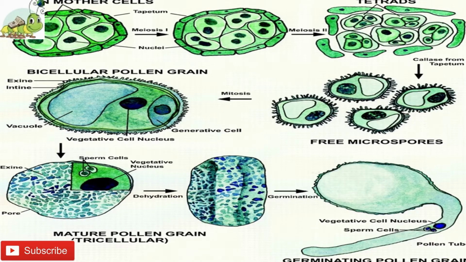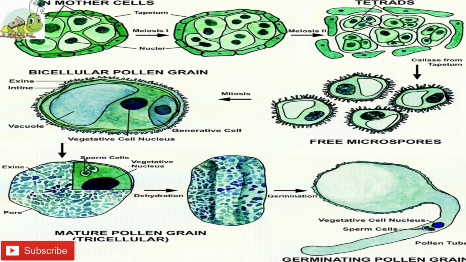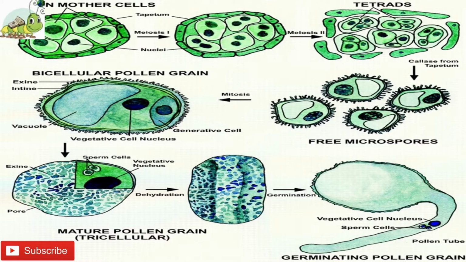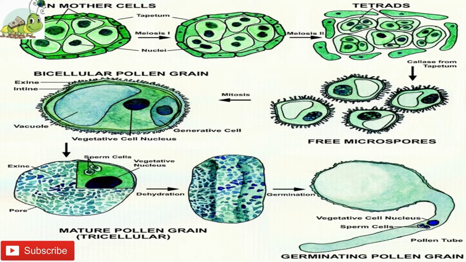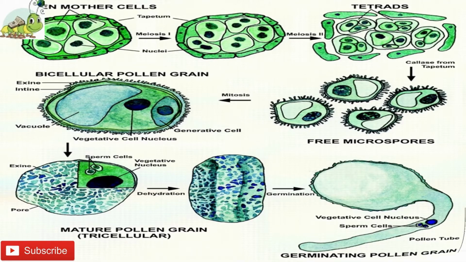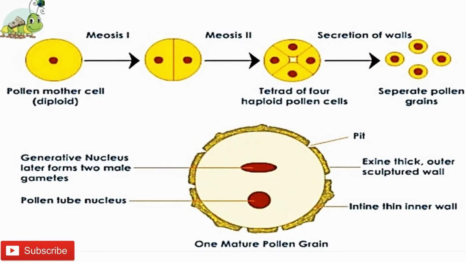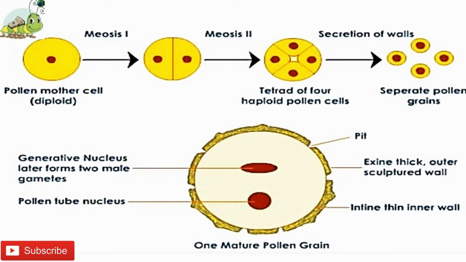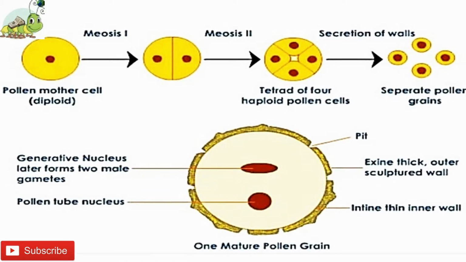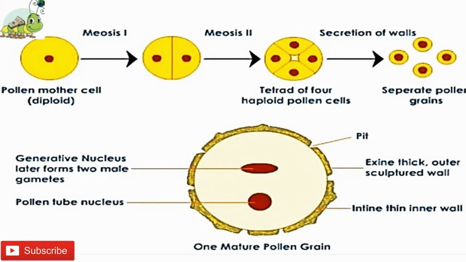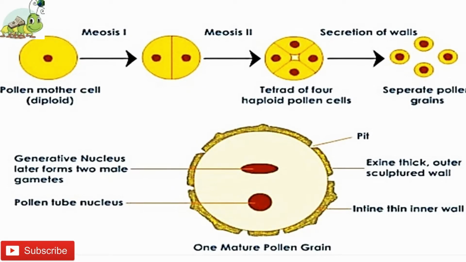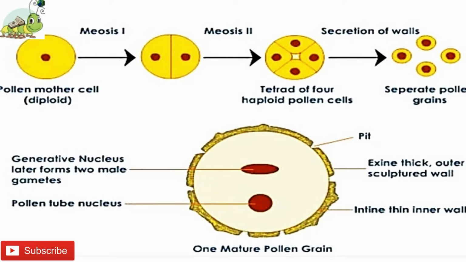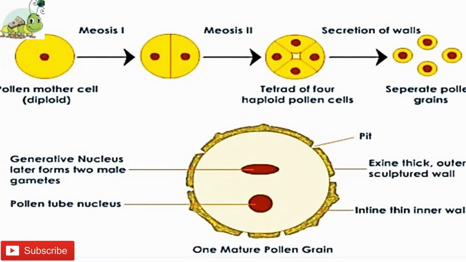A temporary callus wall is laid down between the 2 cells. The callus wall spreads between the generative cell and the intine to finally pinch it off. Soon, this callus wall dissolves and the generative cell lies freely in the cytoplasm of the vegetative cell. The generative cells may be elliptical, lenticular, or even spindle-shaped. The cytoplasm contents of the generative cells are almost hyaline and do not possess much stored food material.